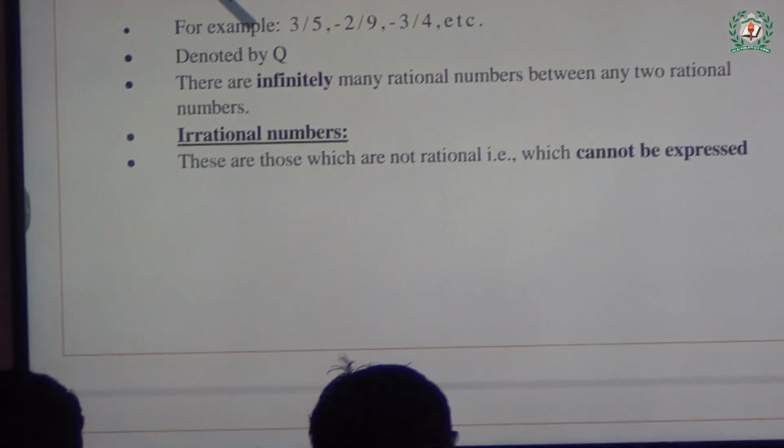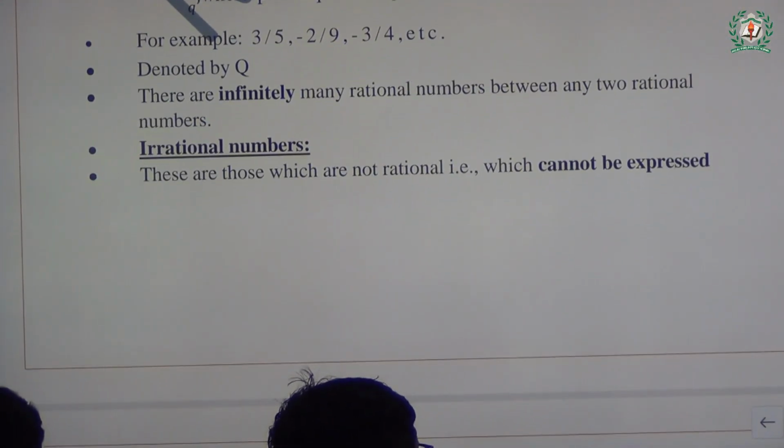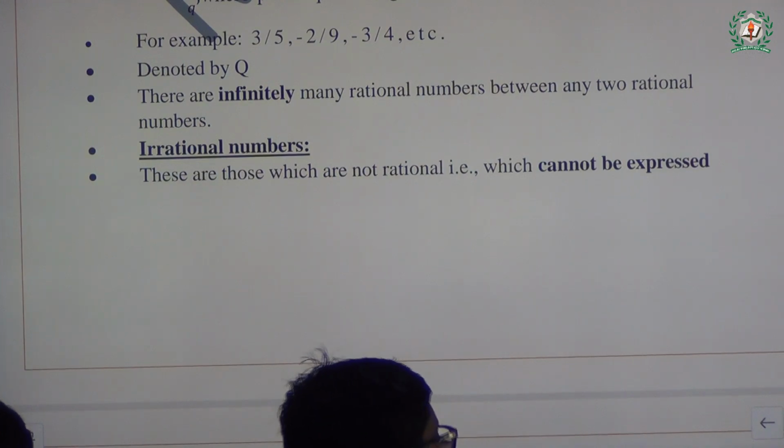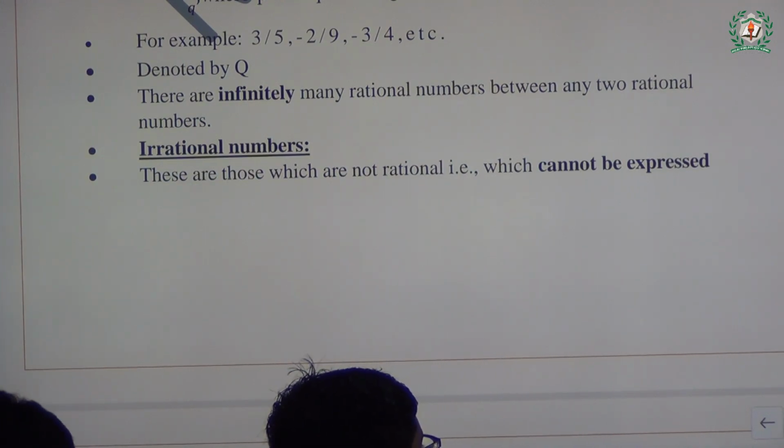Irrational number. If a number can be expressed in the form of p by q, that number can be said to be rational. Definitely, the opposite is also true. If a number cannot be expressed in the form of p by q, where q is not equal to 0, then we can say that number is an irrational number.